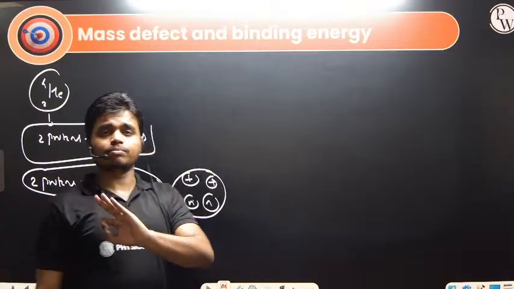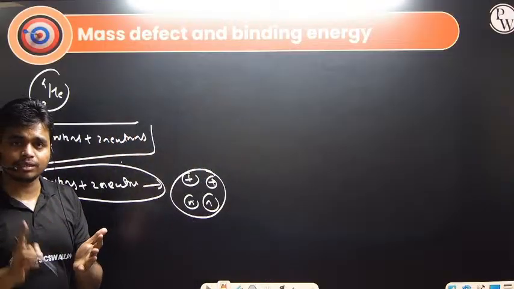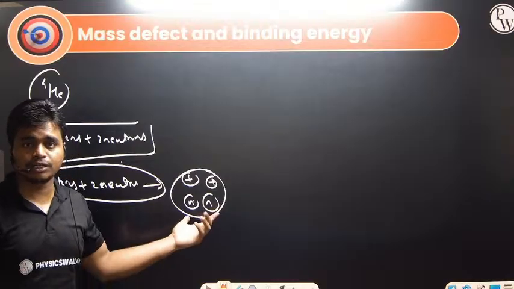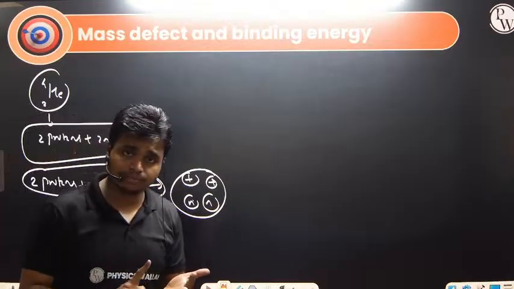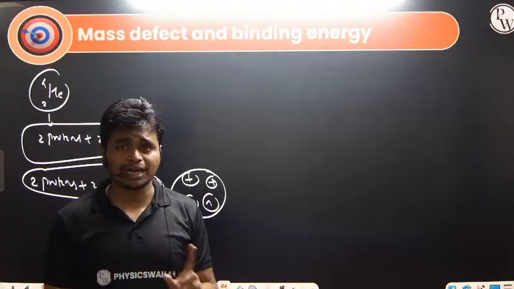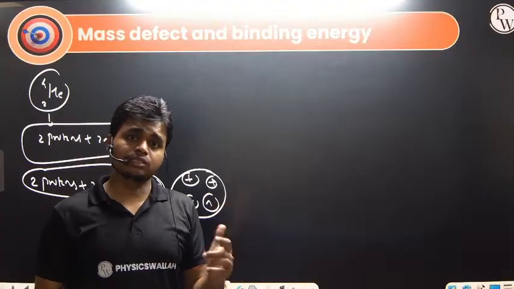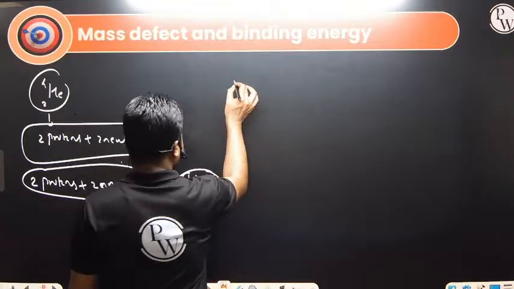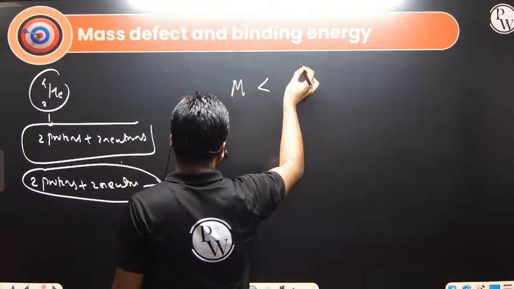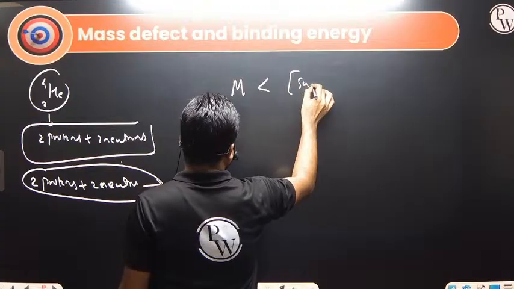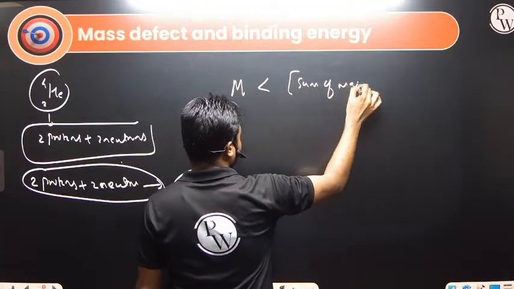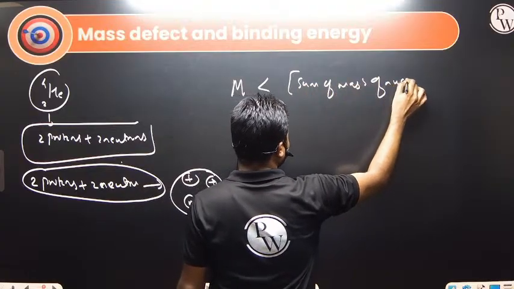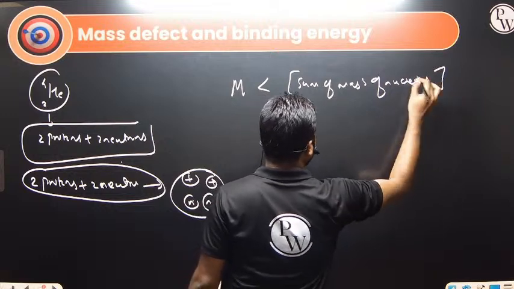The sum of the masses of the protons and the sum of the masses of the neutrons should be equal to the mass of the nucleus, because inside the nucleus we have the protons and neutrons, but this does not happen. Why? Because some part of the mass is not there. So remember this: the mass of the nucleus is always less than the sum of the masses of all the nucleons.